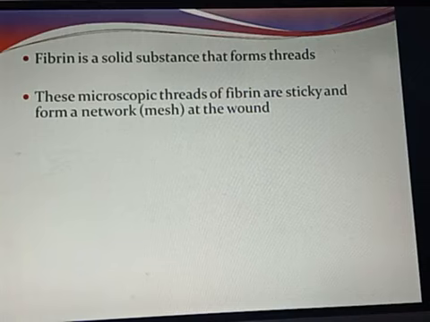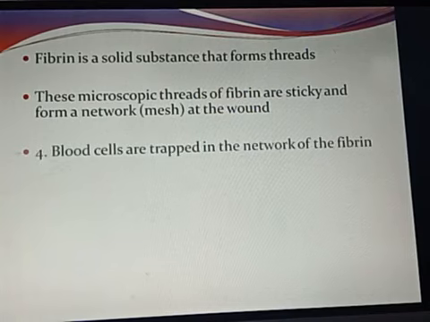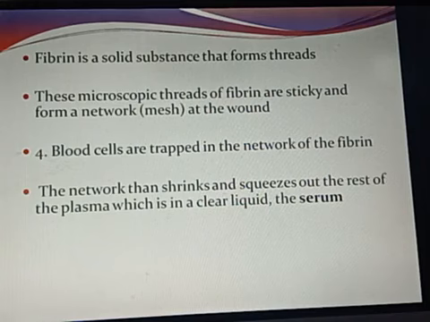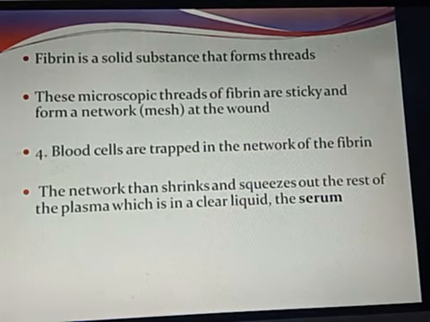Then what will happen? At the fourth step, blood cells are trapped in this mesh. The mesh which is formed by the fibrin, into that blood cells are trapped. They get clogged in the network of fibrin. Then that network will start to shrink. As soon as it shrinks, it will squeeze out the rest of the plasma.